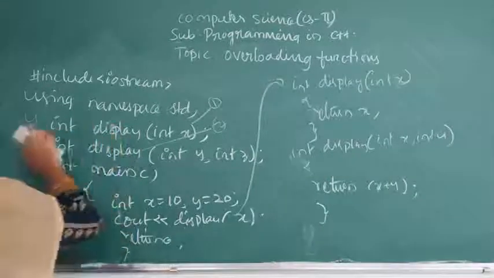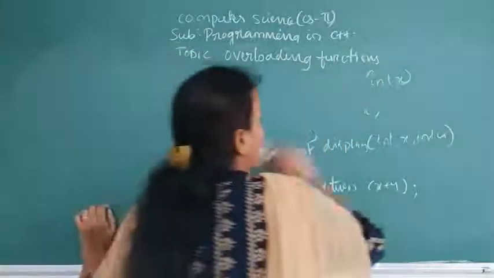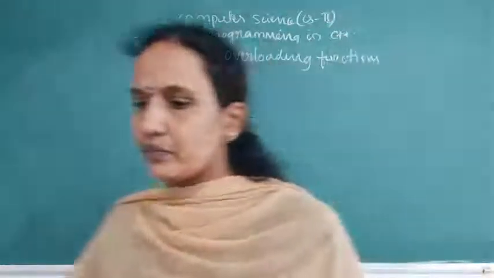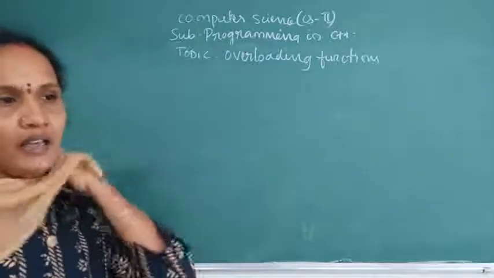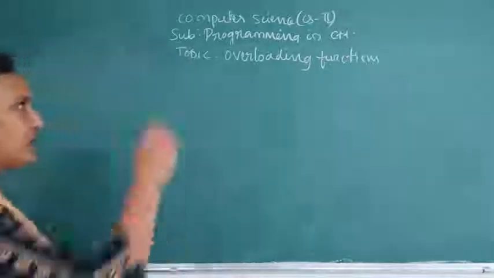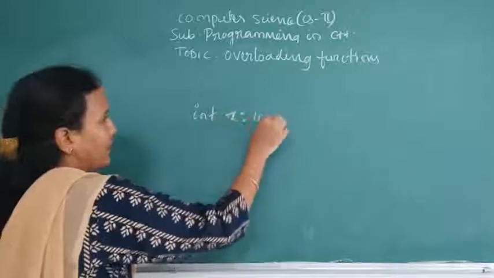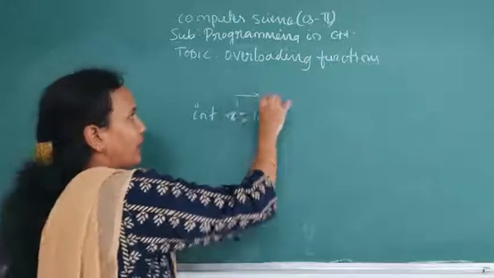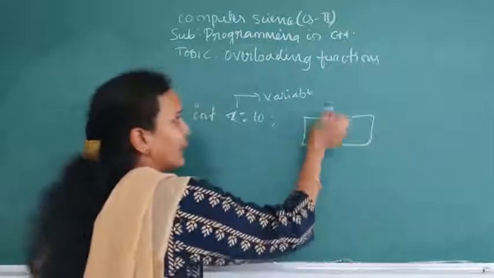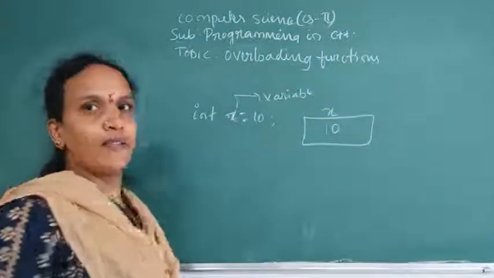Now we'll discuss passing an array as a parameter to a function. See the example. What is an array? An array is like a variable only. But in an array, instead of a single value, we store multiple values as elements. Example, x equals 10. What is x here? It is a variable, and in memory you get a block. That block's name is x. In that block, what will be stored? 10.